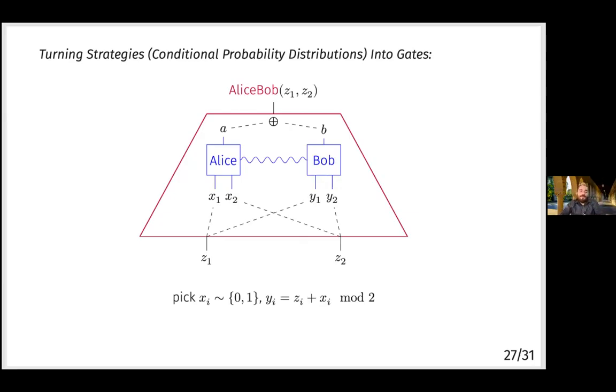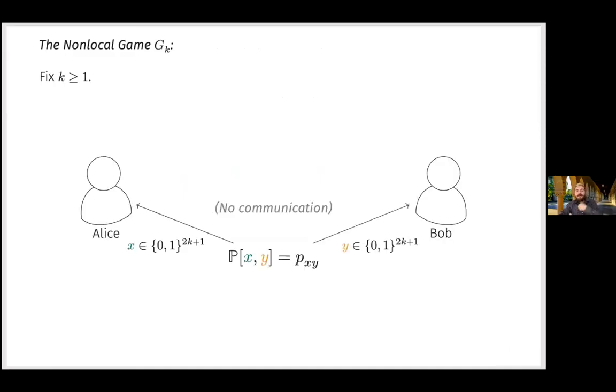And at the very top of the circuit, you'll need to add the final bit output from Bob to the final bit output from Alice. And then you're done. So, this has the property that we want. And now we can define our non-local game Gk. For any integer k, there are 2k plus 1 input bits to each player. And these are drawn from some distribution, pxy, such that the marginal distribution on x is uniformly random, the marginal distribution on y is uniformly random, but they're correlated in some way.